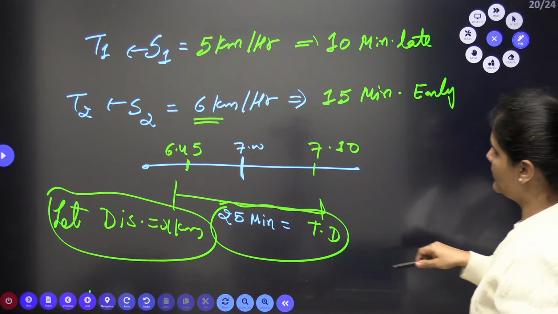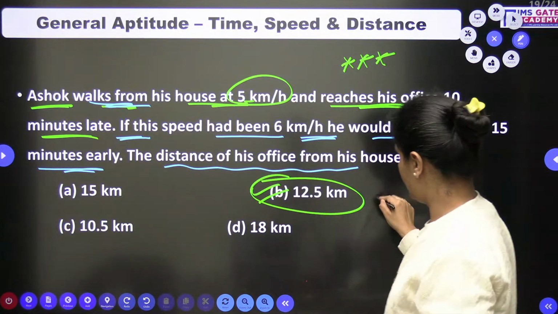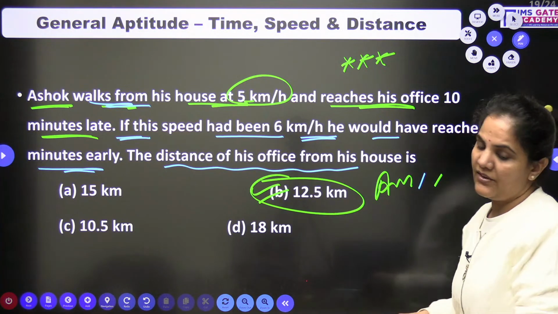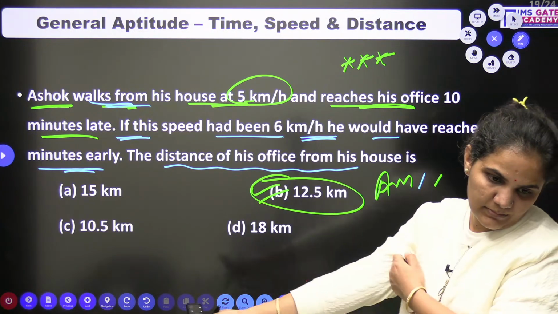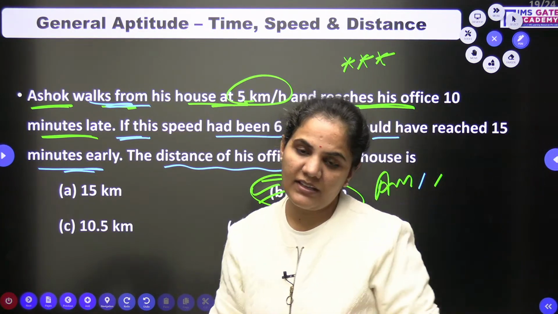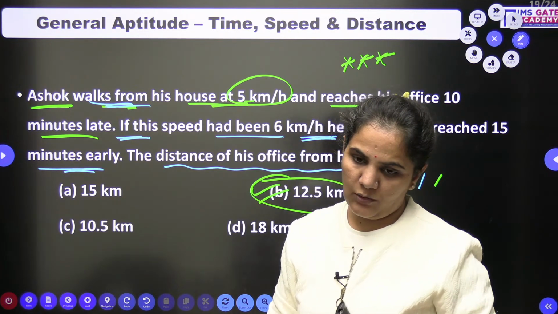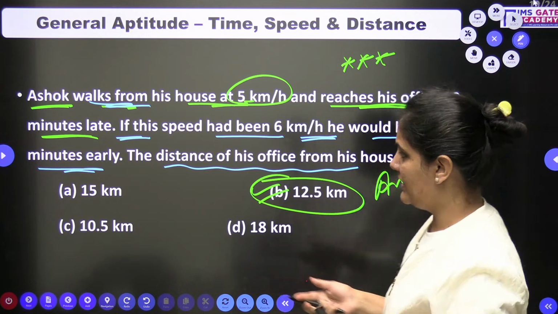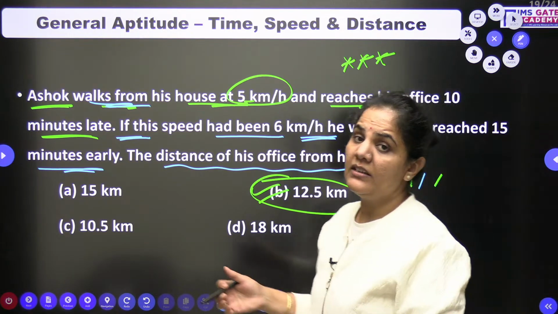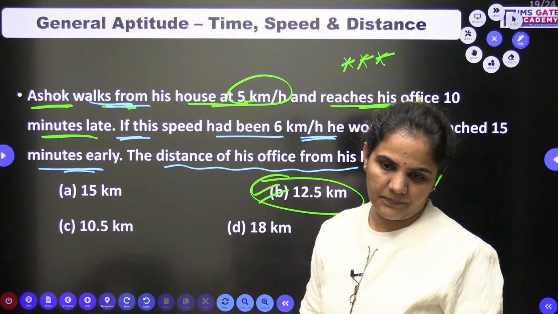My distance is 12.5 kilometer, which I can see in option B for Bombay. Very easily we can understand this one, bachcho. Clear? Very good. I hope Mahalakshmi and Aditi, you got it. Why the result is not 15, the final result is 12.5.